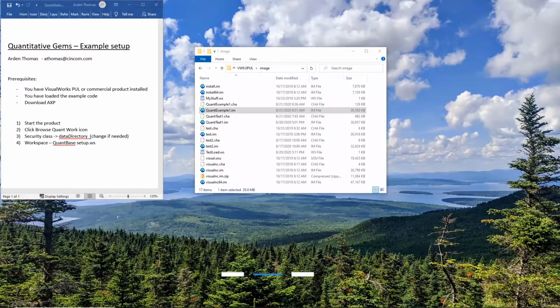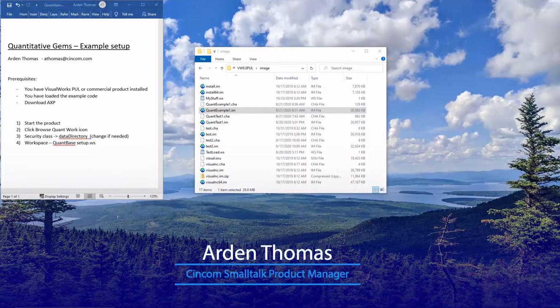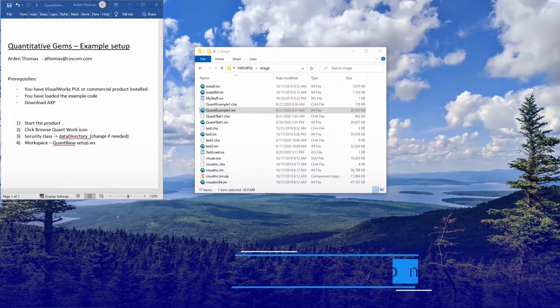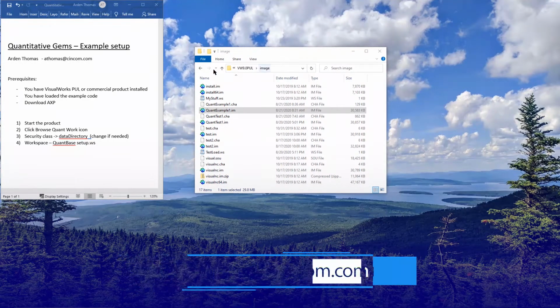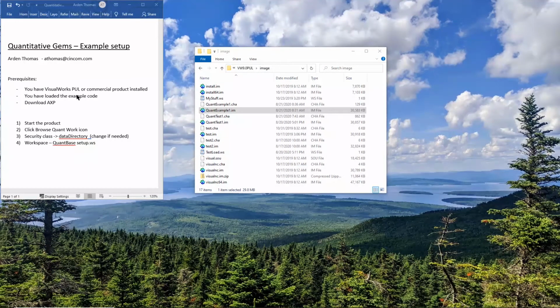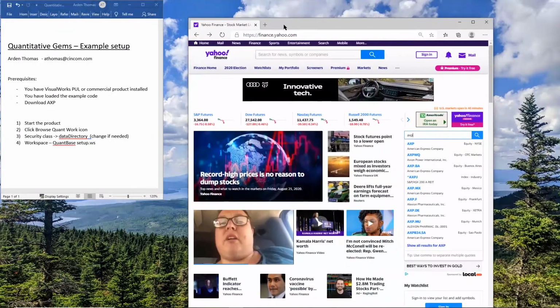Today we're going to go through an example setup, how to get set up to really start doing the quantitative and technical analysis work. So some prerequisites: you need to have the VisualWorks PUL or commercial product installed. You've downloaded and installed the example code, and actually right now we're going to download AXP data, which is the symbol for American Express.